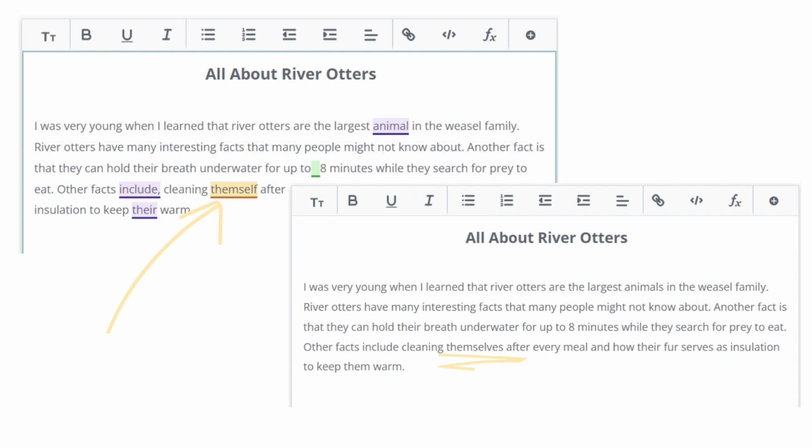Looking at a side-by-side comparison of this paragraph shows how PackBack's writing lab makes improvements that may otherwise have been missed by the student, such as keeping consistency in those reflexive pronouns.